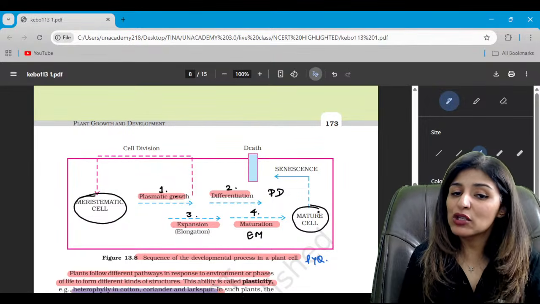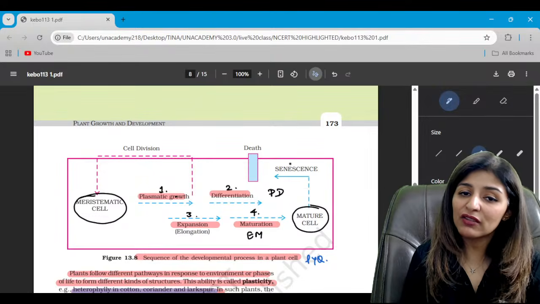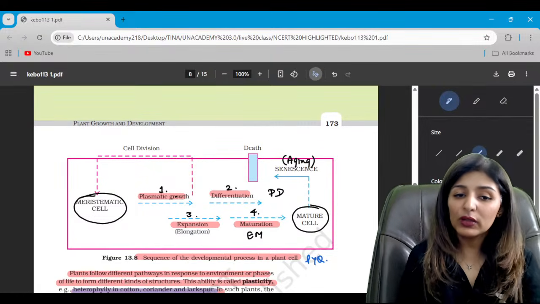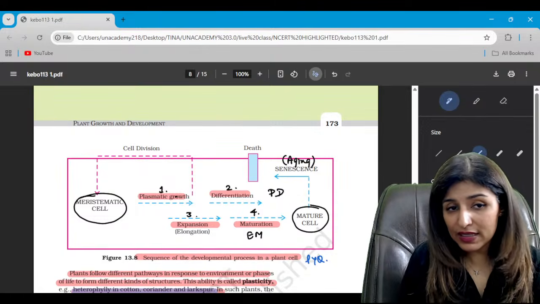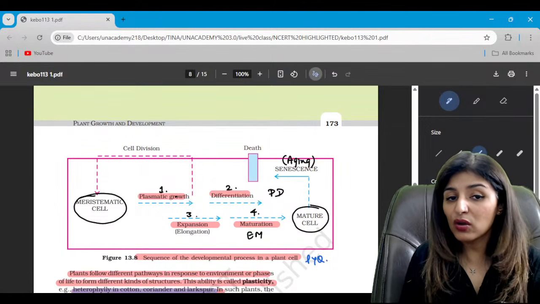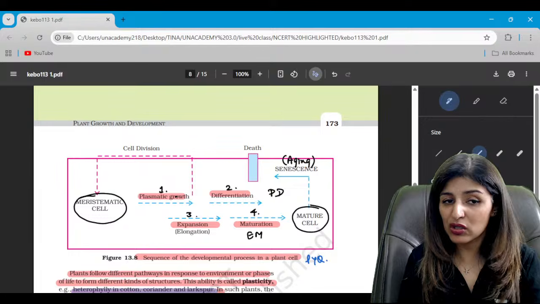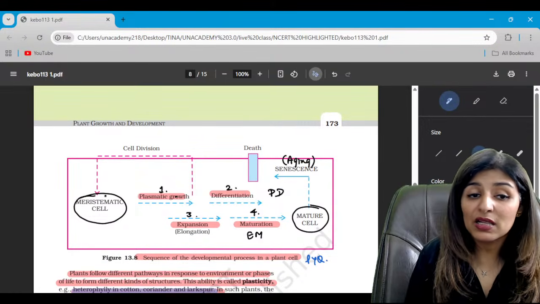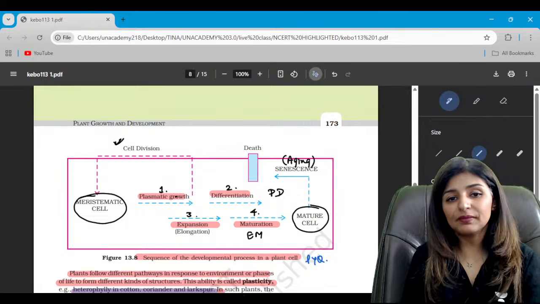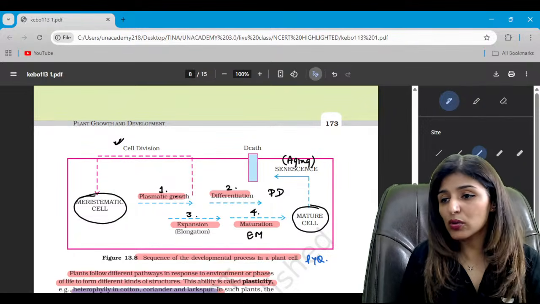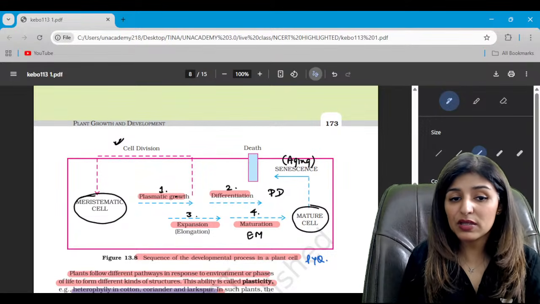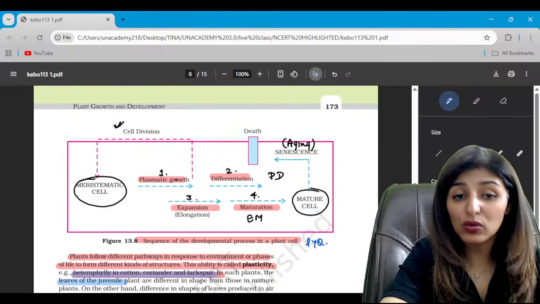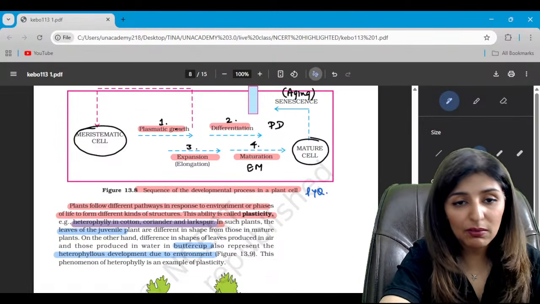So then a mature cell is formed and the mature cell will undergo aging or senescence and then it will lead to death. Is that clear? Now in case the meristematic cell does not undergo any differentiation, elongation and maturation, it will continue to divide right after the plasmatic growth. Is that clear? Right? But for development to occur completely, it has to undergo differentiation, expansion and maturation.